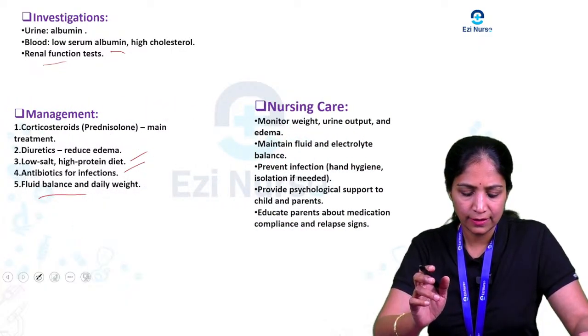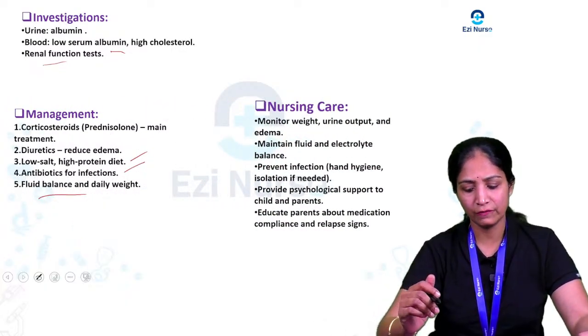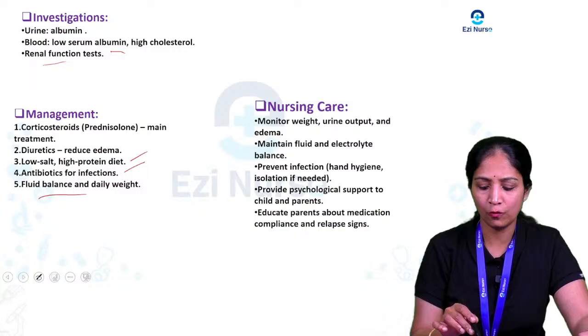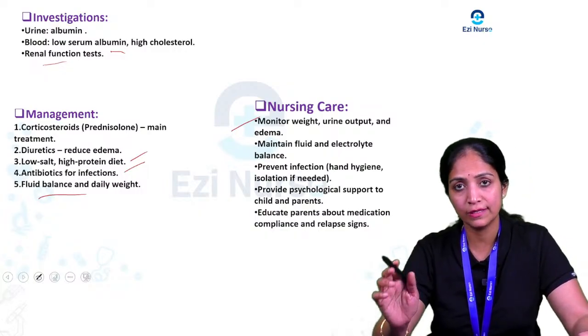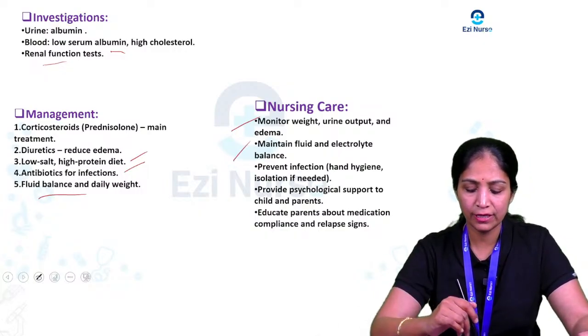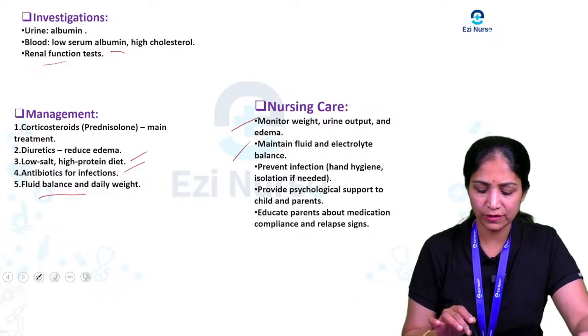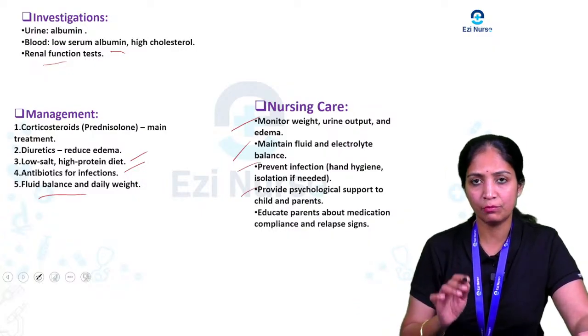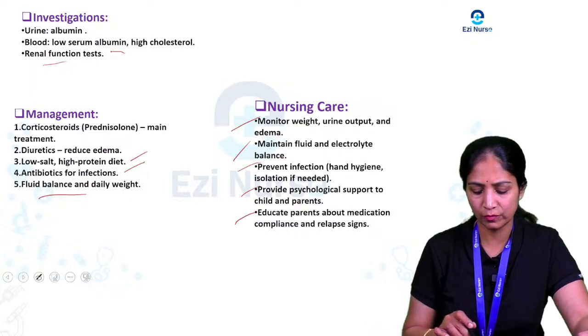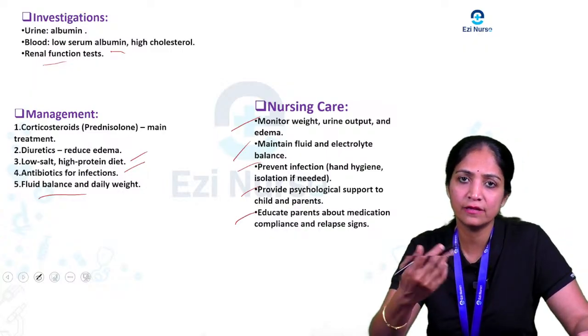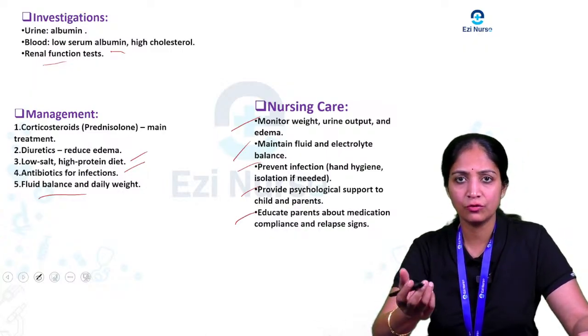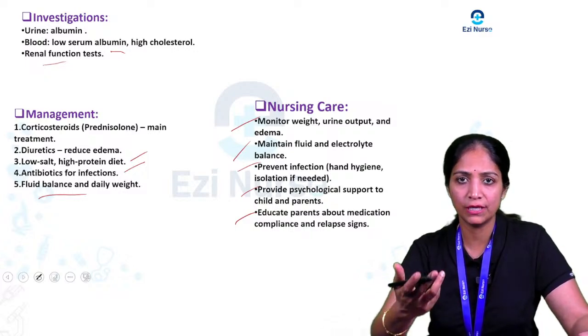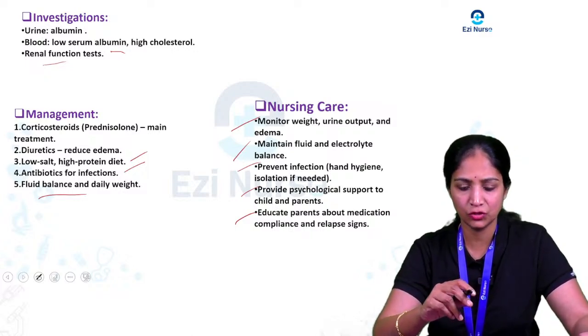Then coming to the nursing care for the child: monitoring weight and urine output, checking the edema, and the fluid and electrolyte balance. Also prevention of infection, providing proper psychological support for the parents, and educating the parents on how to follow up with the medication, how to give it, and to seek care for the child if any complication arises.